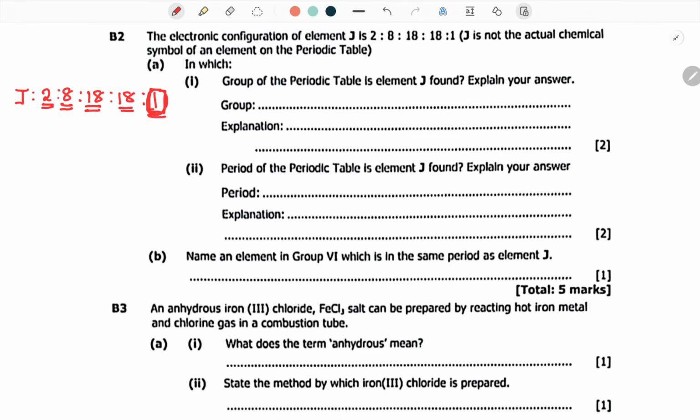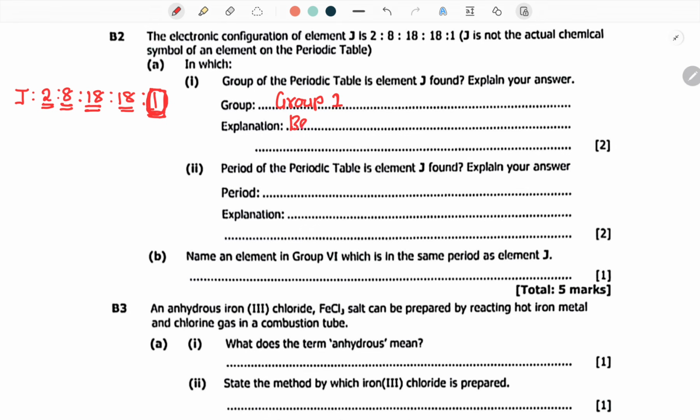So now, in which group of the periodic table is element J found? So what did I say? The last number is telling you the group. Very good. It is in group 1. So you're going to say this is found in group 1.